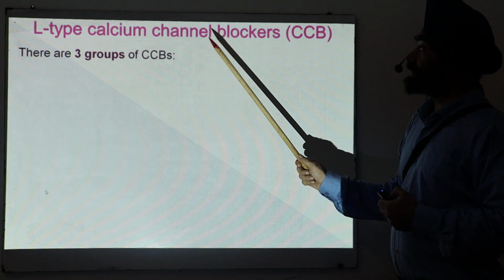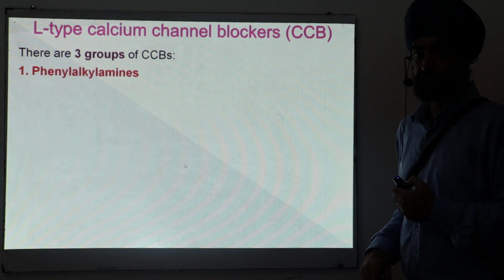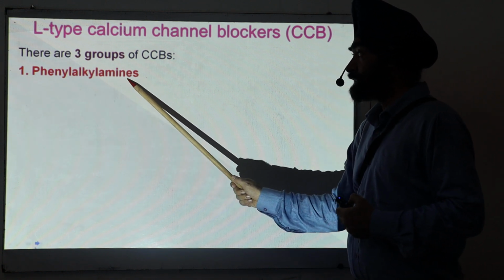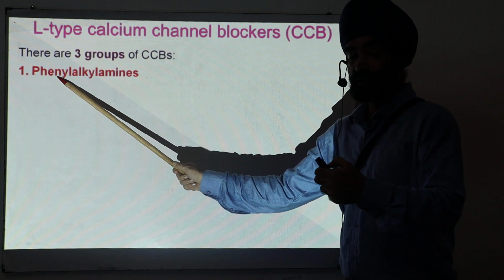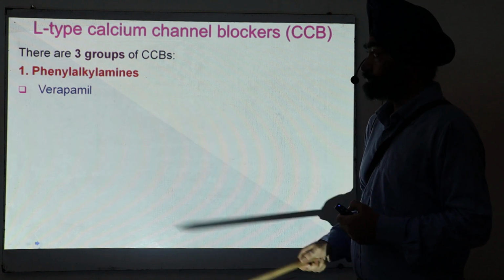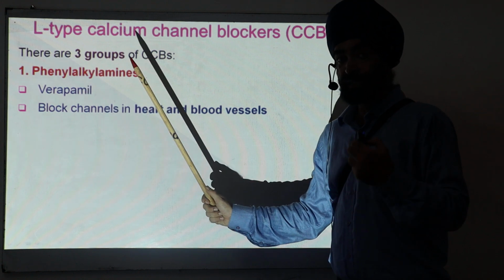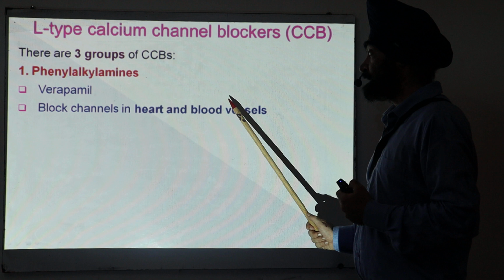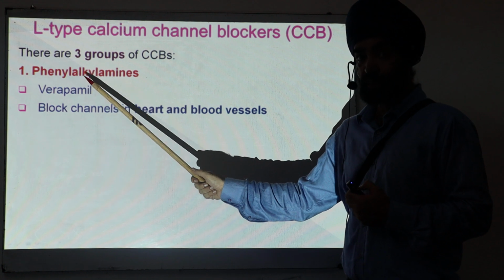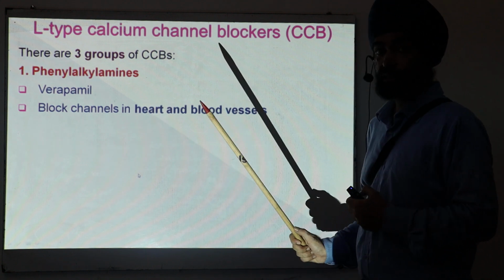Now, if we discuss the calcium channel blockers, they are classified into three types depending upon their chemical structure. This is the chemical classification. First, phenylalkylamine, which means there is an amine group with a phenyl benzene and an alkyl. The prototype drug is verapamil. And the important property is that verapamil blocks calcium channels in the heart as well as in the blood vessels. You have to remember this, because whenever you discuss verapamil, you must know where it acts. It acts on the heart as well as on the blood vessels.